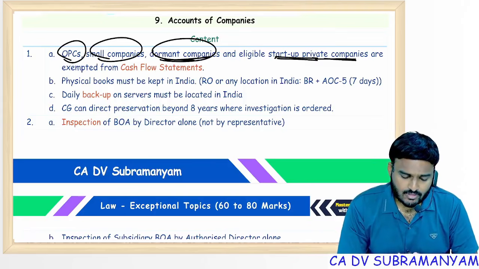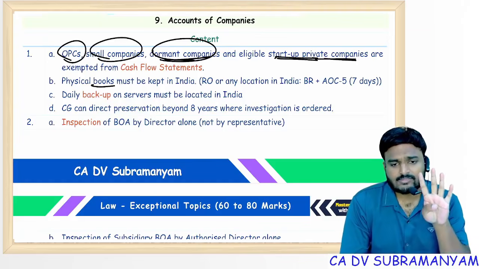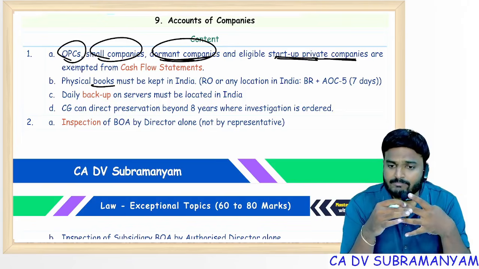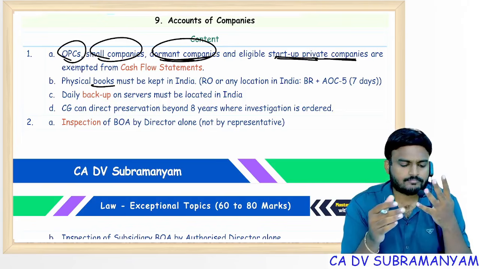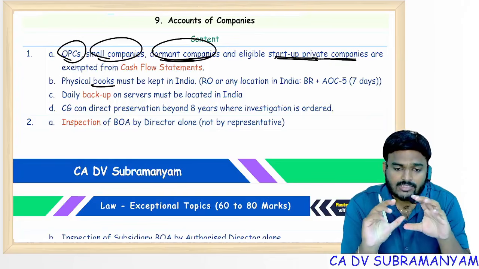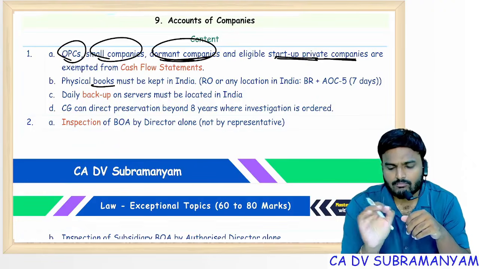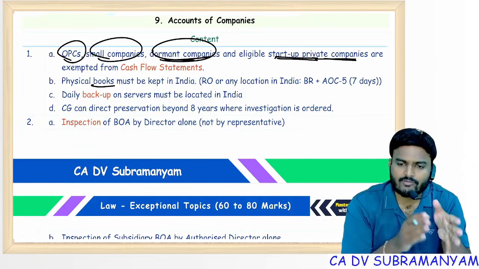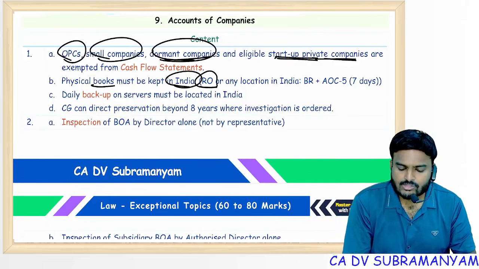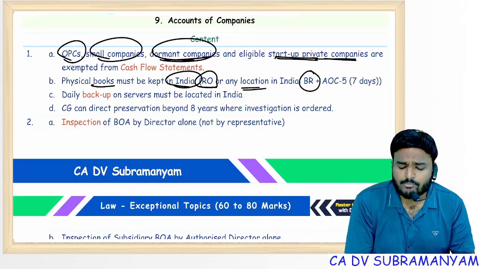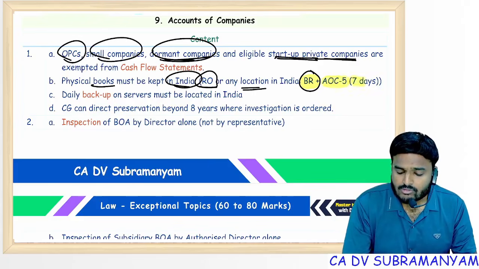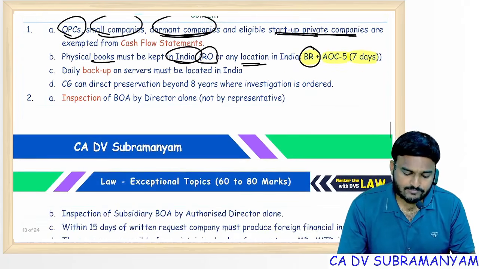Next one, books of accounts. 4 items come under books of accounts: receipts and payments, sales and purchases, assets and liabilities, cost records. Books and paper is broader than books of accounts. It covers not only financial records but also non-financial records. Physical books must be kept in India, either at the registered office or any other location in India, subject to board resolution and filing with ROC in form AOC 5. That should be done within 7 days of the board resolution.